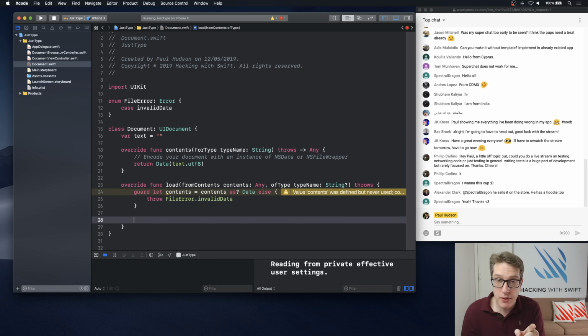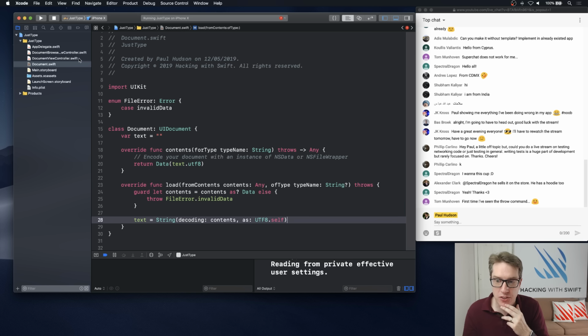If we're here though, contents is an instance of Data. So we're going to try and convert that to be a string and show it. We'll say our text = String(decoding: contents, as: UTF8.self). And that'll either return the valid string it loaded or an empty string if something went wrong along the way. If they try and open a JPEG as a text file, for example, it'll just throw an error, right? Couldn't do it. And that's all it takes to convert our entire document to and from savable data using iCloud. Great.